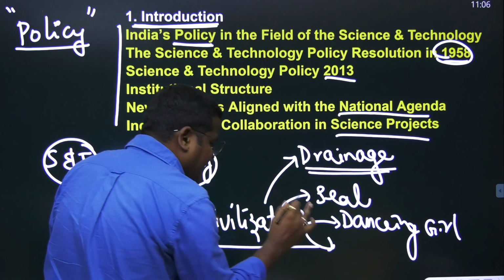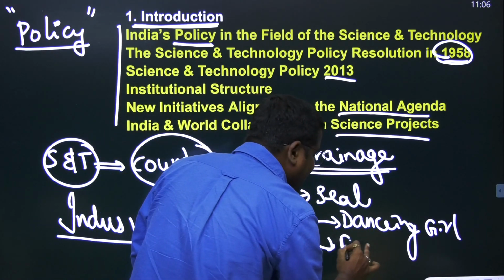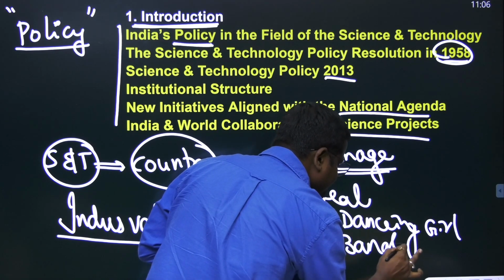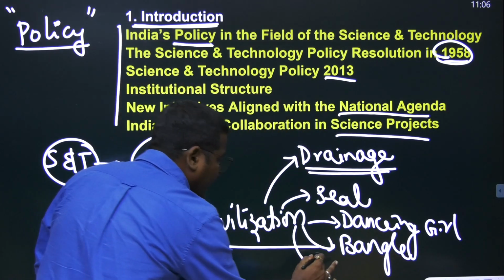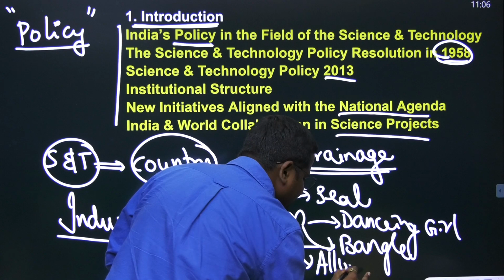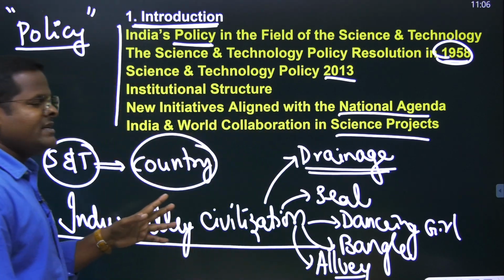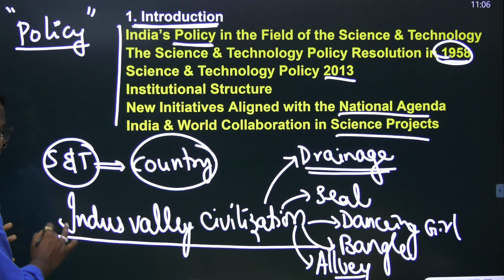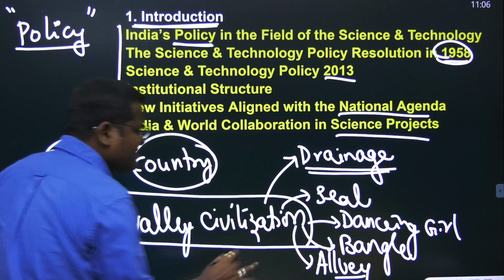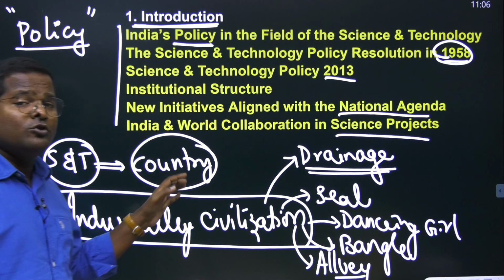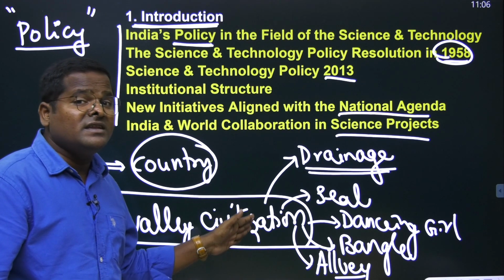In Kalibangan we have bangle manufacturing, and alloys, the metallurgy industry they were using. So why are we giving so much importance to the Indus Valley civilization?